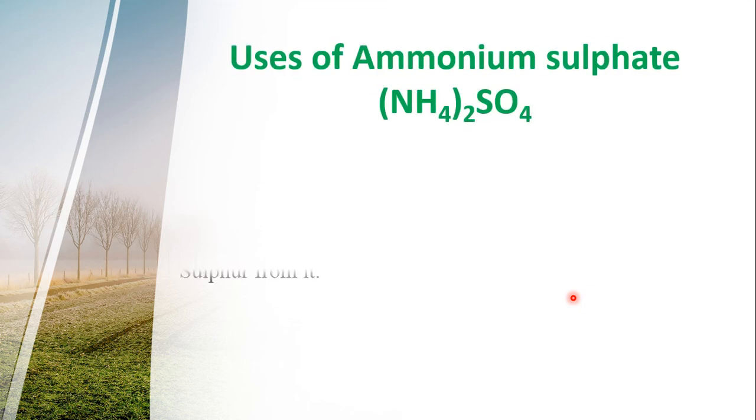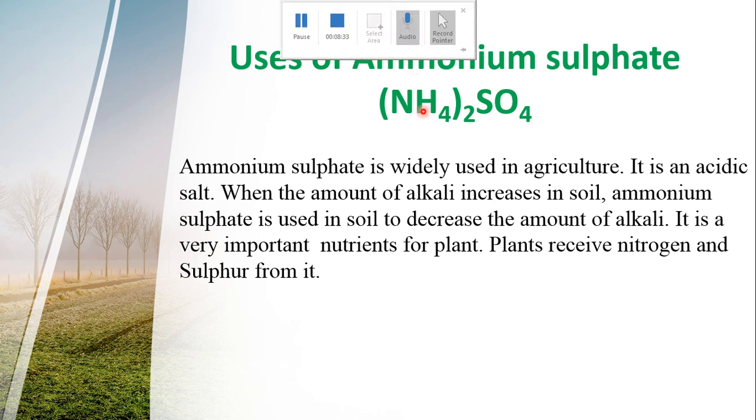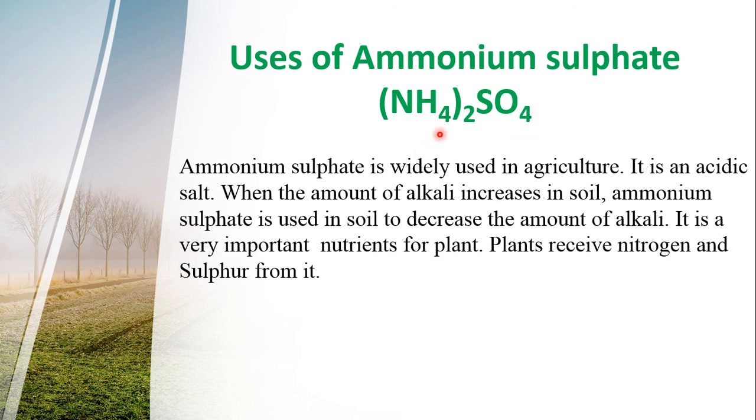Uses of ammonium sulfate. Ammonium sulfate is widely used in agriculture. It is an acidic salt. Why? The aqueous solution of ammonium sulfate produces strong acid, sulfuric acid, and weak base, ammonium hydroxide.